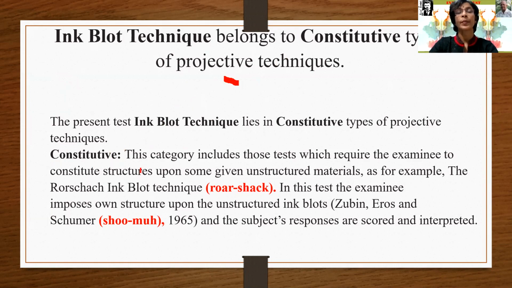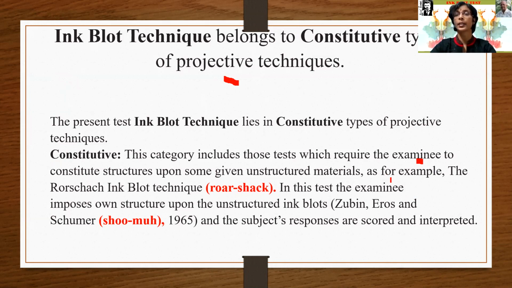This category includes those tests which require the examinee to constitute structure. The examinee is the person who is the subject, who is facing the test, who is facing the unstructured ink blots given by the examiner.